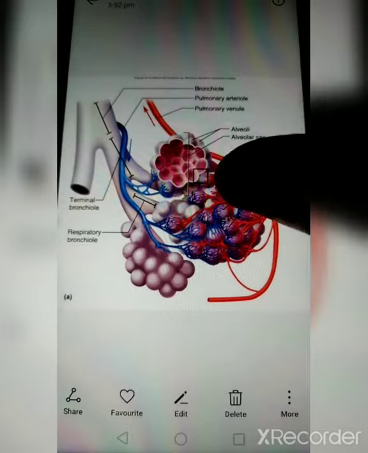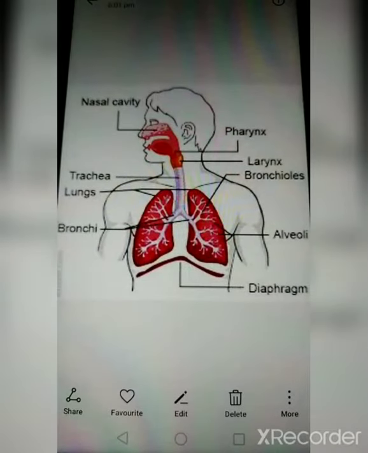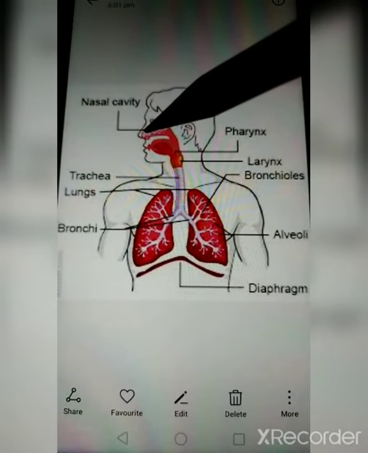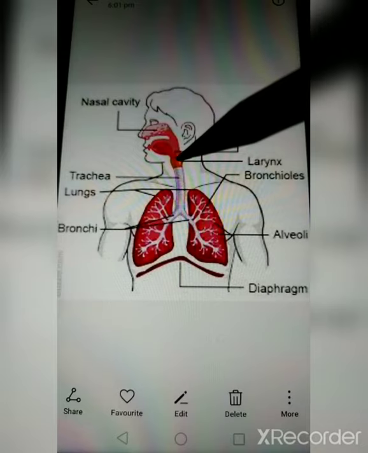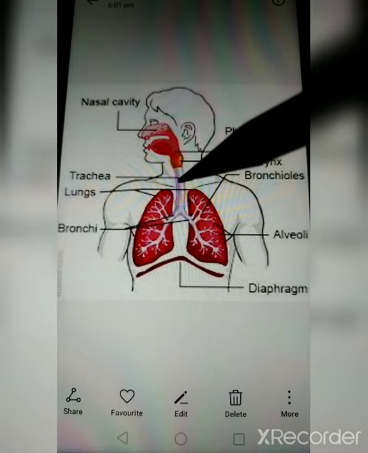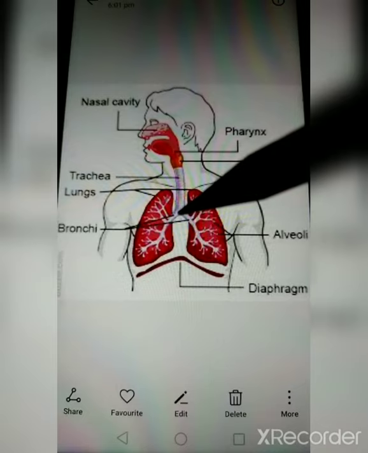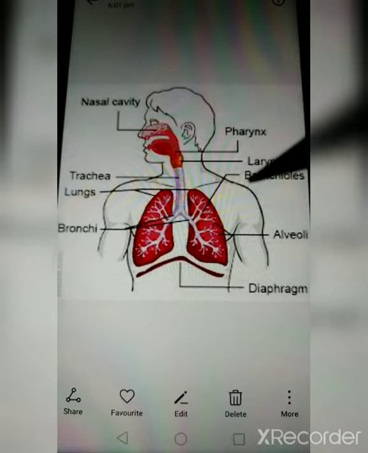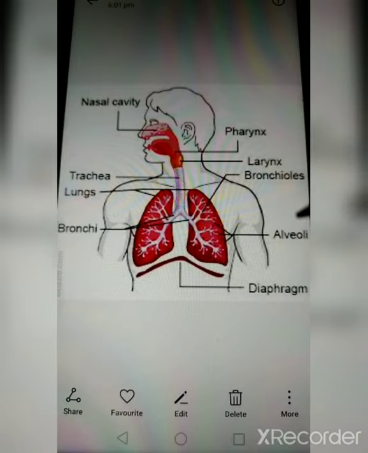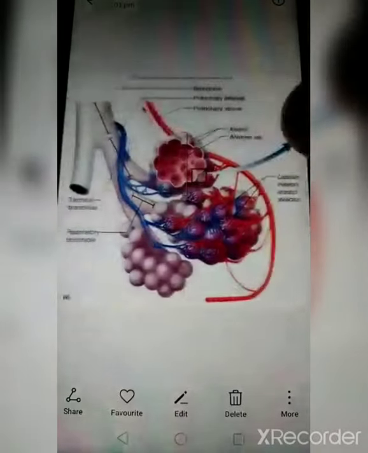So friends, I'll sum it up once again. The air enters the nostrils and enters the pharynx first, and then from the larynx it moves to the trachea, and then to the bronchi, which are two, a pair of bronchi, one to the left and one to the right, and from there to the branches, bronchioles, and from there to alveolus. Hope you understood till here.